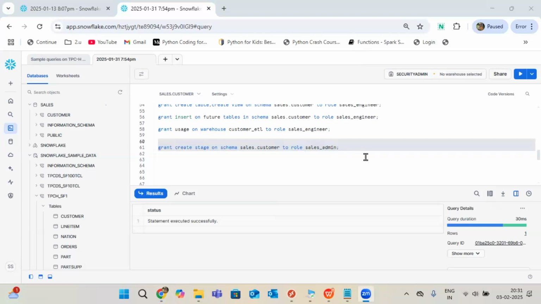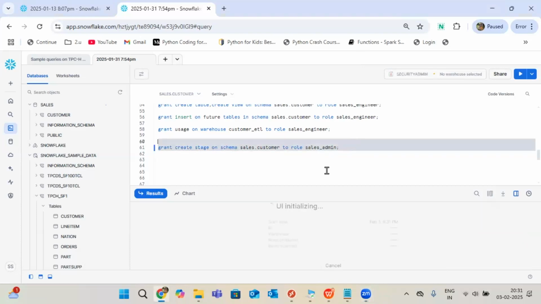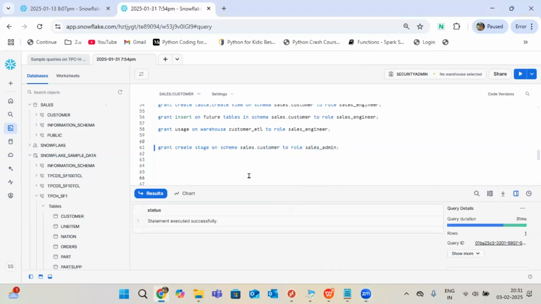So I am giving admin level here, only for the admin person. I think it executed successfully. So done. Now compared to the remaining roles, admin has one more additional privilege, that is creating the stages. That is the difference. Now it became powerful. With one additional access, it became powerful. So by naming convention, you can't say it's powerful. Based on what privileges are assigned, we can say whether it has power or not.